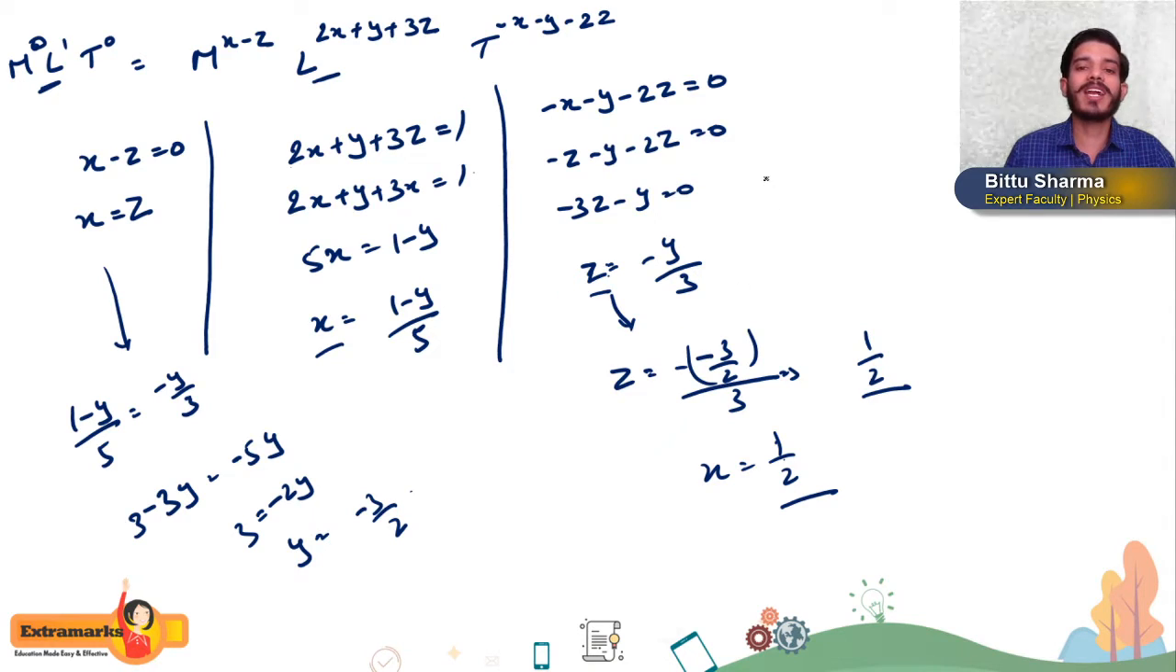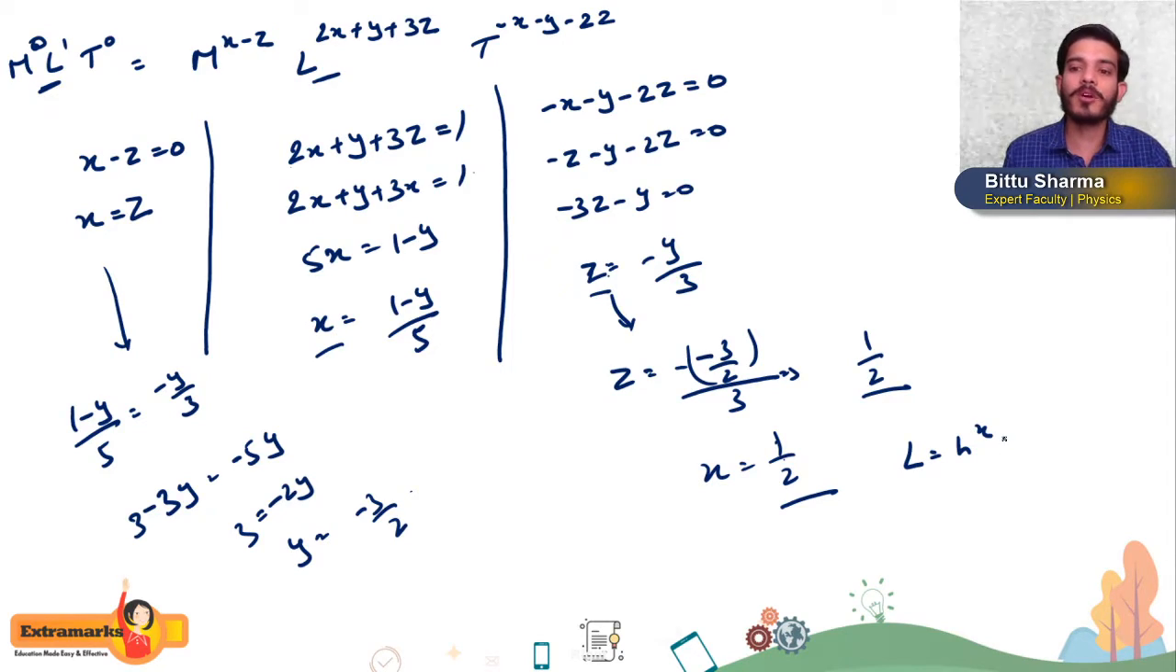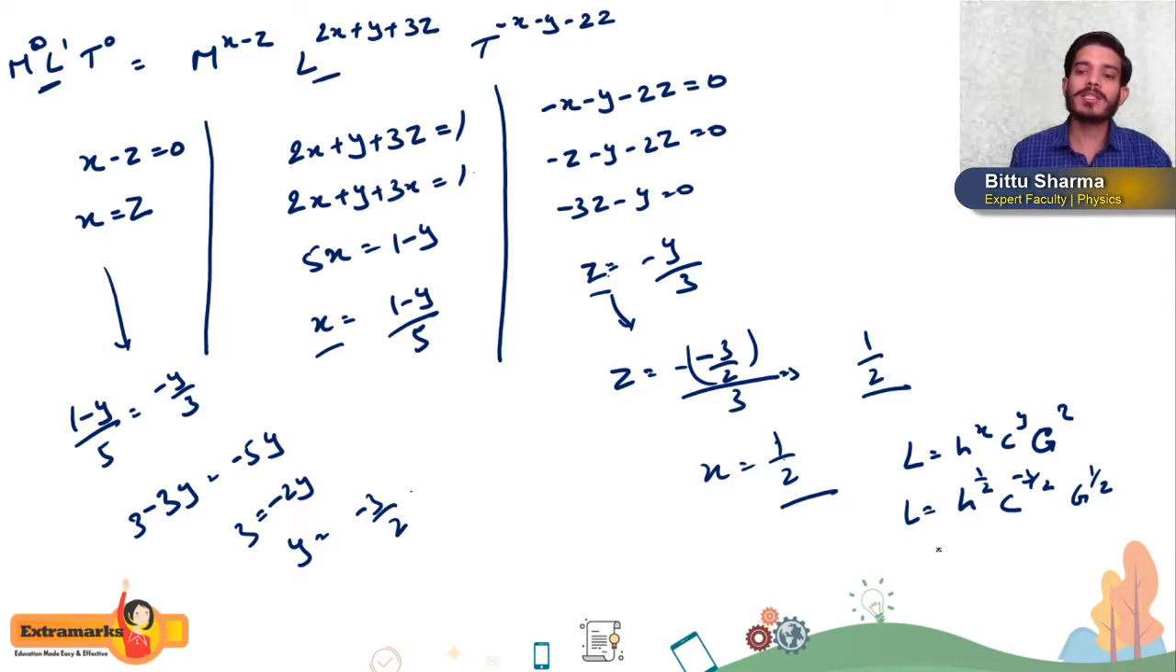So these values we are getting, students, and if you substitute these values in the dimension of L, what was the dimension of L? h to the power x, c to the power y, and g to the power z. So how much are we getting? L is h to the power 1 by 2, c to the power minus 3 by 2, and g to the power 1 by 2.